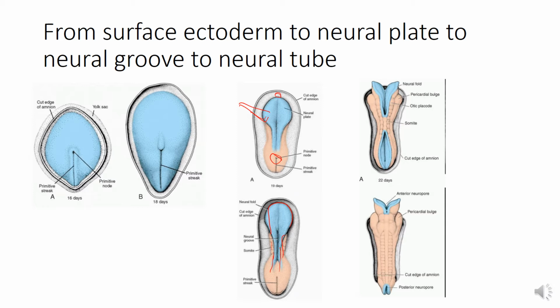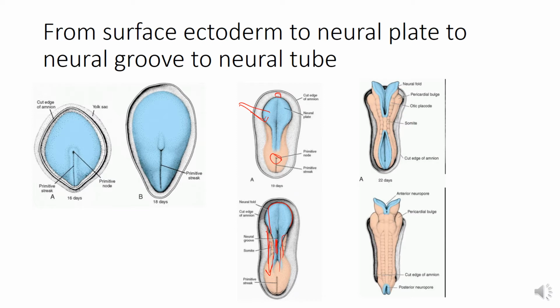Due to differential growth of the germ disc, the primitive node and the primitive streak gradually recede in the caudal direction. Simultaneously, the neural plate increases in length and extends caudally. So here you can see it is increasing in length and extending caudally, but by the end of the third week of development, the mid region of the neural plate becomes invaginated to form a groove called the neural groove. So this is the groove formation.